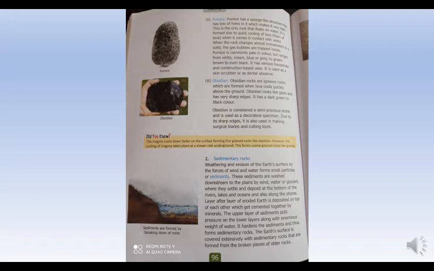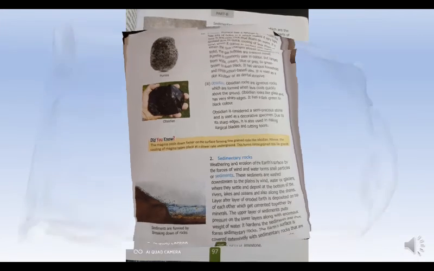Means जो पुरानी जो rocks थी, जो पहले की जो rocks हैं, जो rocks टूट जाते हैं तो उनके जो broken pieces होते हैं उनसे total हमारी earth surface covered है. Okay, so this is sedimentary rocks. Now see page number 97.